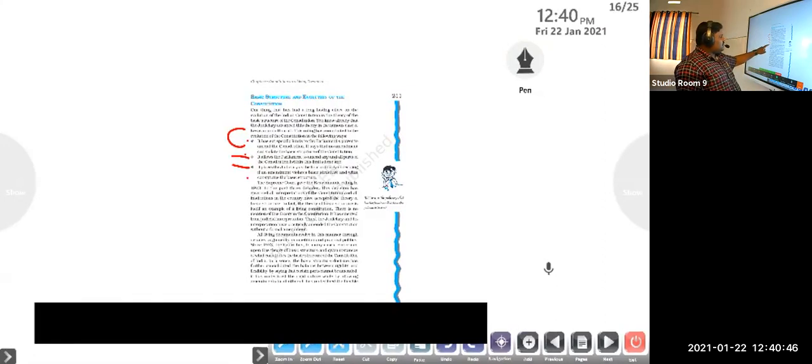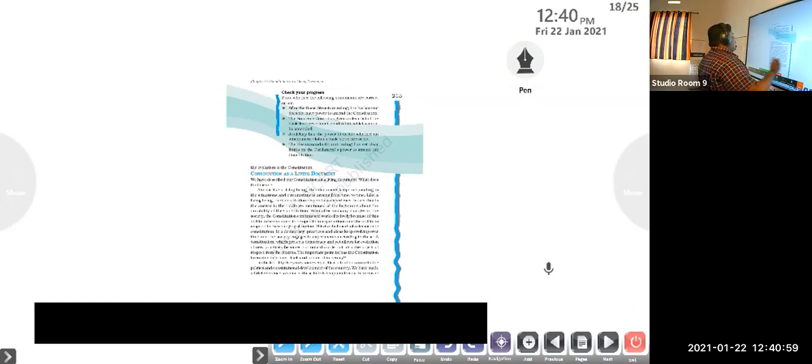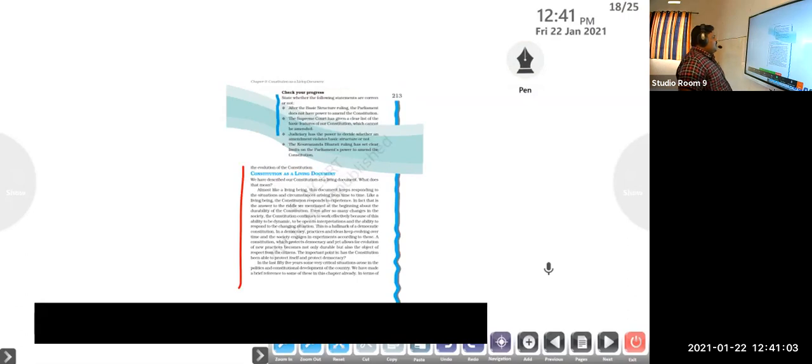So related with the Kesavananda Bharati case, we came to know that, we already studied it. Okay, so that part is considered the rigid part of the Indian Constitution. Okay, move forward. Constitution as a living document.